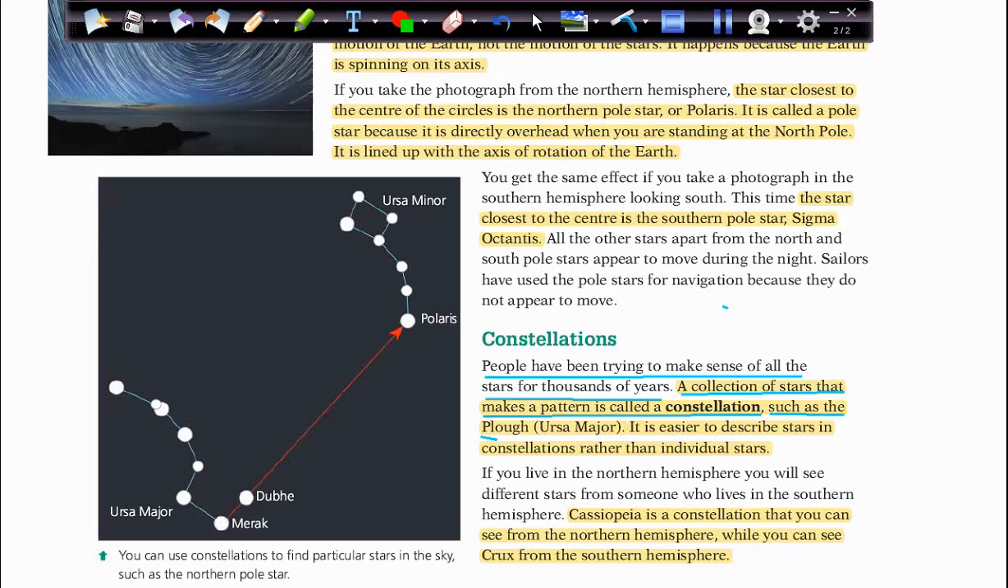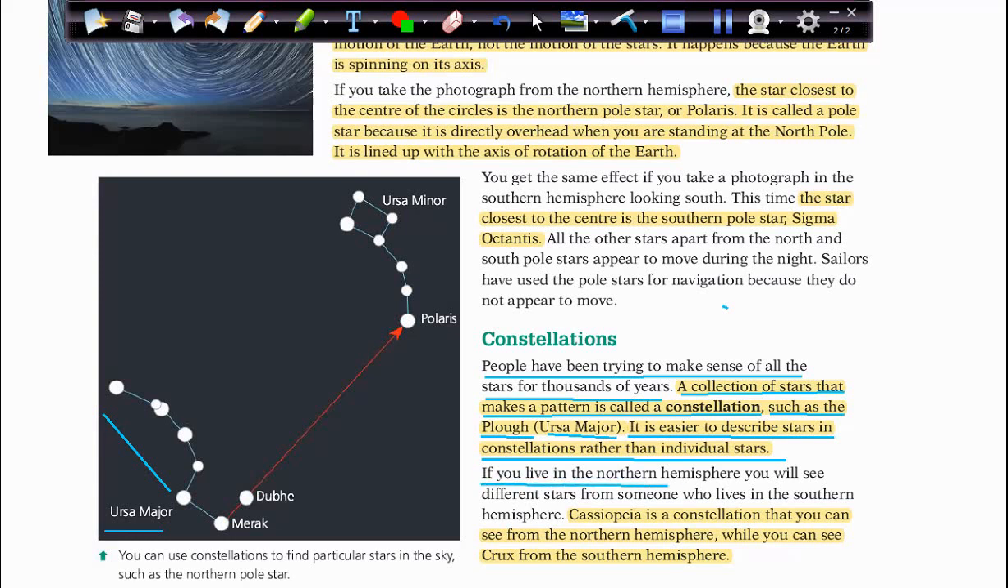Such as the Plough, which is Ursa Major. This Plough, or Ursa Major, is the name of a group of stars, which is this one. Look at this pattern. They look kind of like a hawk, so this is called Ursa Major. It's easier to describe stars in constellations rather than individual stars. So that's why they group them into constellations or collections, to make it easy to describe or identify them, rather than star by star.